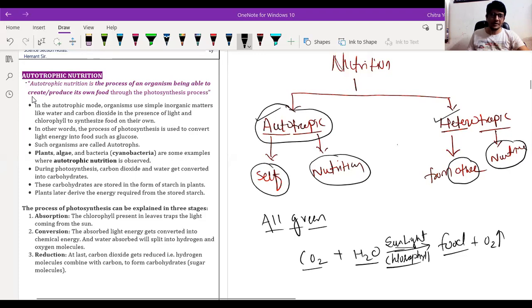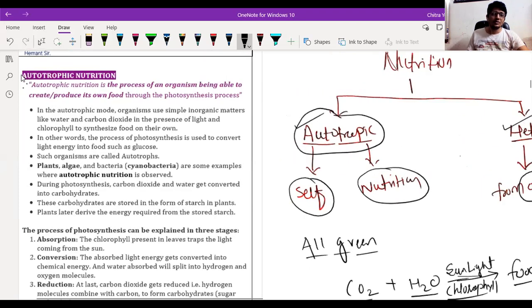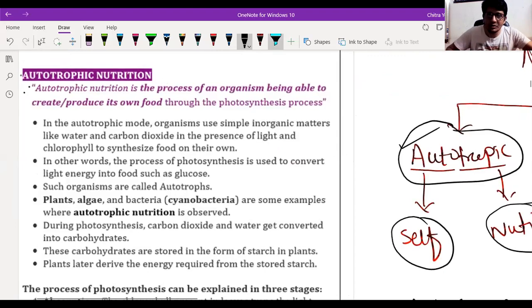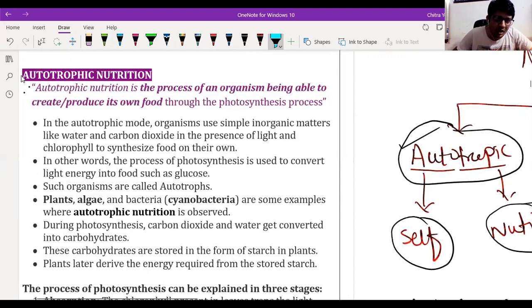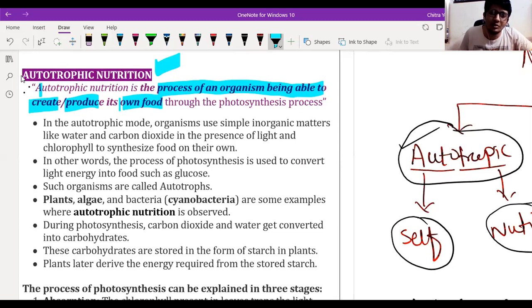Yes, sir. Okay, so we are going to start the autotrophic nutrition. See here, autotrophic nutrition is the process of an organism being able to create or produce its own food. Those organisms are called autotrophs, and the process they perform for the synthesis of their food is called photosynthesis. We will discuss the photosynthesis process later on.